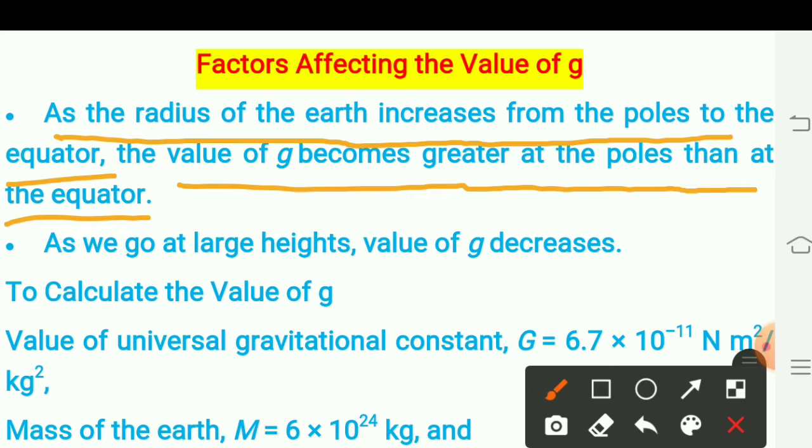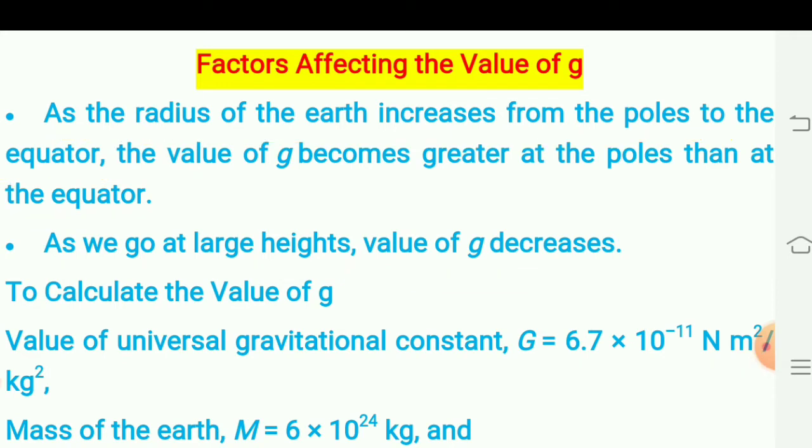Second factor, as we go to large heights, the value of g decreases. When we come from the poles to the equator, the radius of the earth increases, therefore the g value is greater at the poles than at the equator. And when we go to large heights, the value of g decreases.